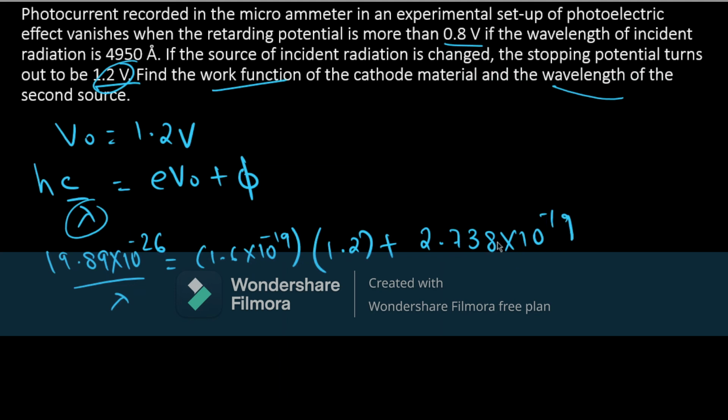Here the work function is same because we are not changing the material. The metal from which electrons are emitting is the same, just we are changing the source from which the photons are emitted. So the work function for this thing will remain same. So solving this we get